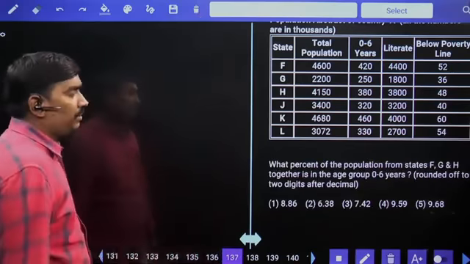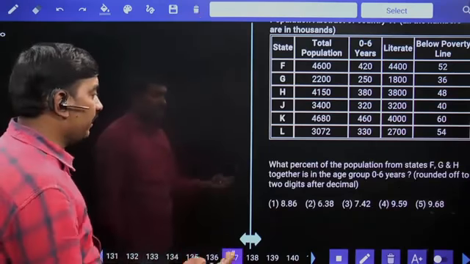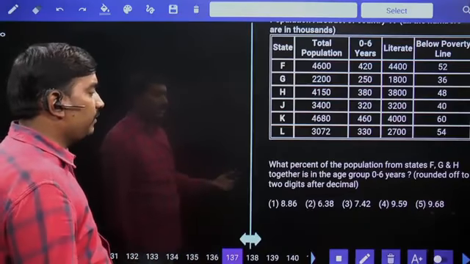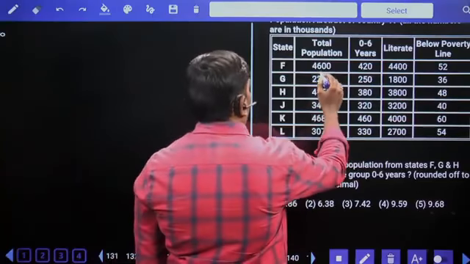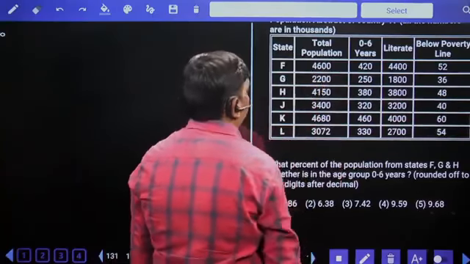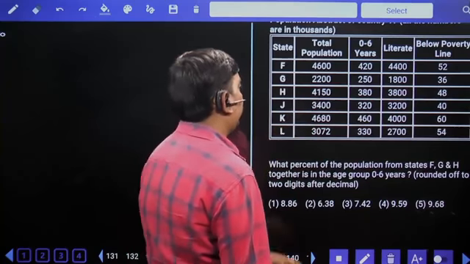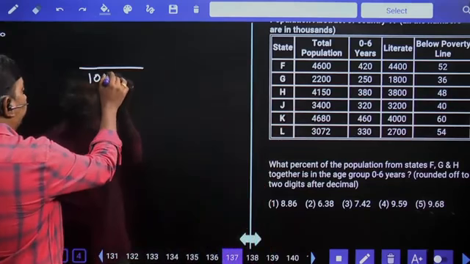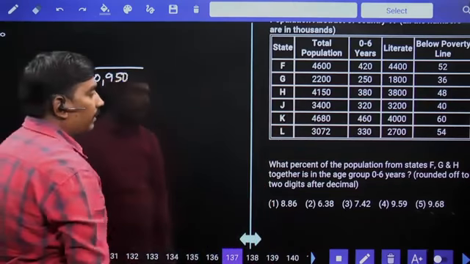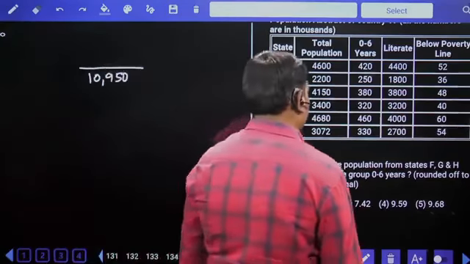What percentage of the total population from states E, F, G, H together is in the age group of 0 to 6 years? E, F, G, H: 46, 22, 68. 10,800 plus 150, 10,950 is in the age group of 0 to 6 years.